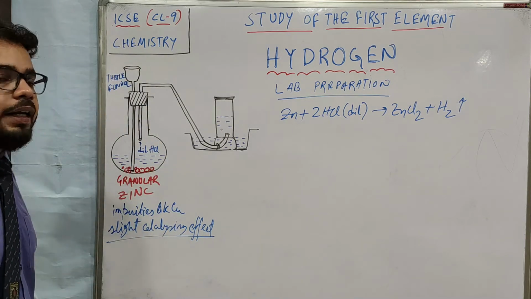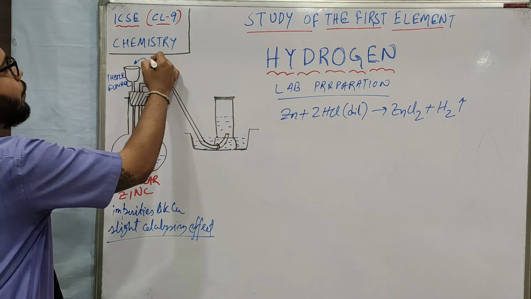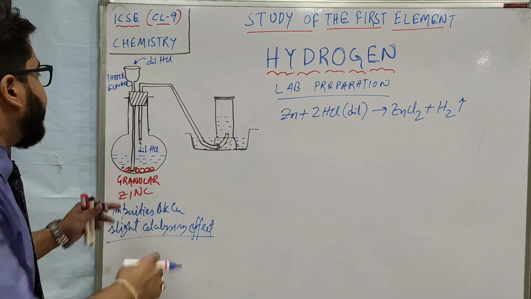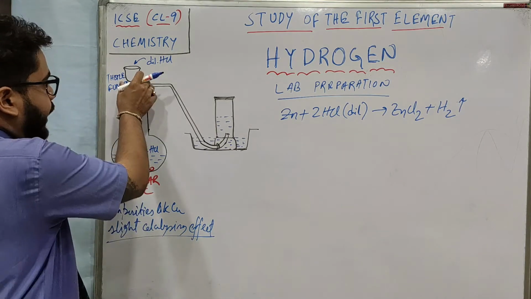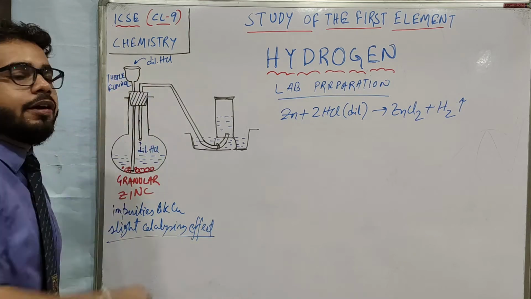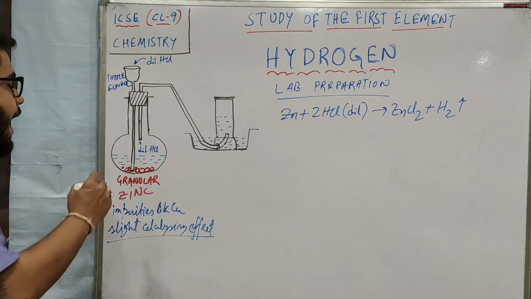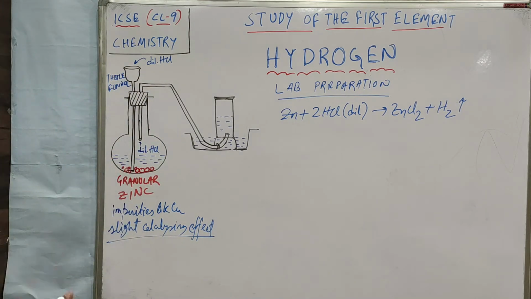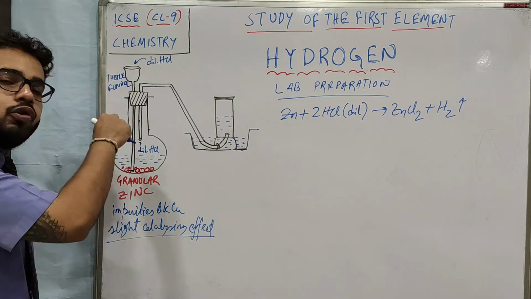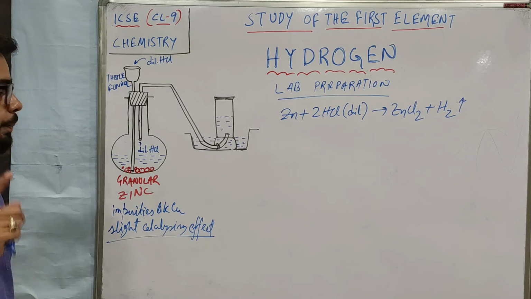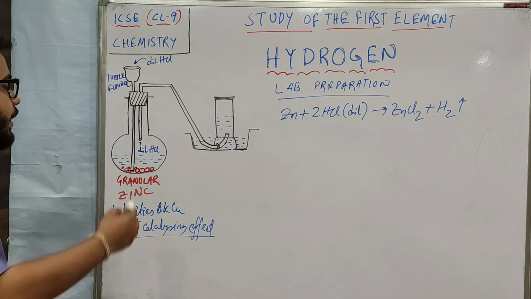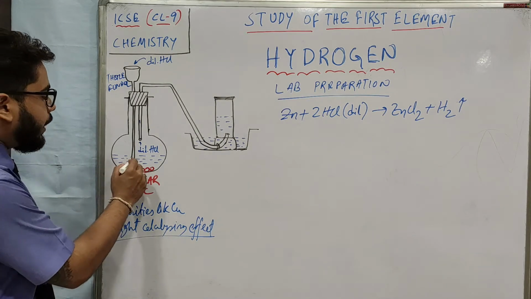Now, one important question comes. This is the thistle funnel. Through the thistle funnel, we pour dilute HCl. So what we do is, first we take the zinc, then we close the container, setting up this apparatus. Then afterwards, we pour dilute hydrochloric acid through the funnel. And if you observe, you may be wondering why sir has put the end part of the thistle funnel at the extreme end of the flask. Because when you pour the dilute hydrochloric acid, it will come down.